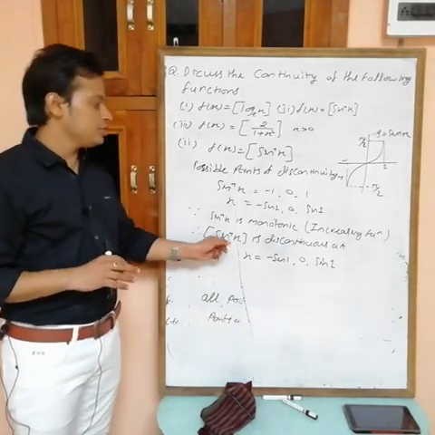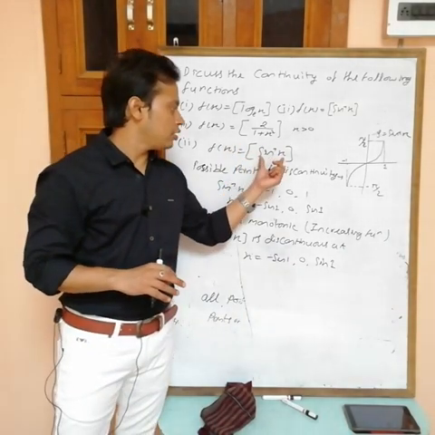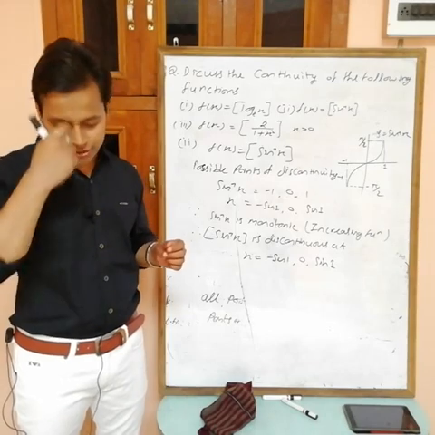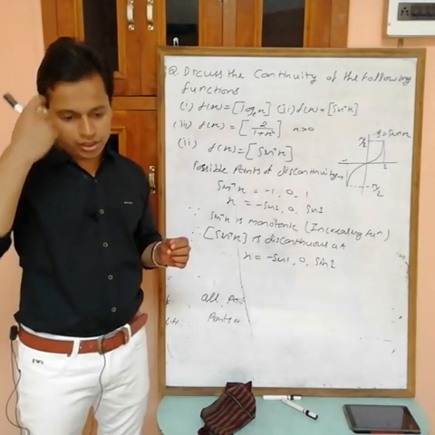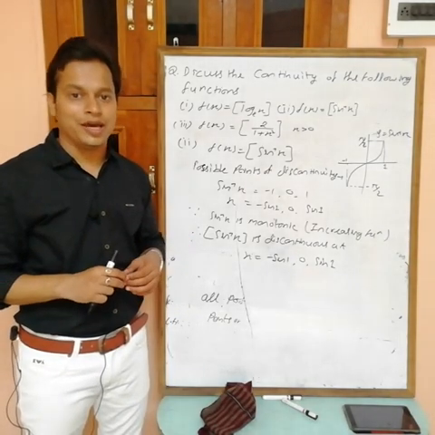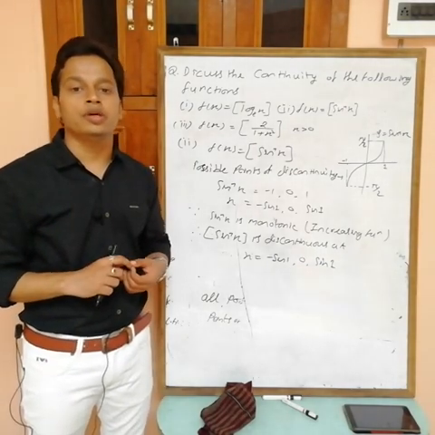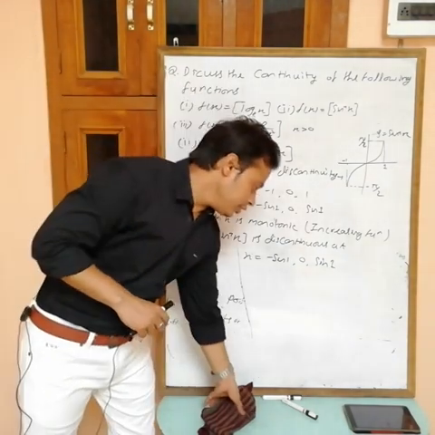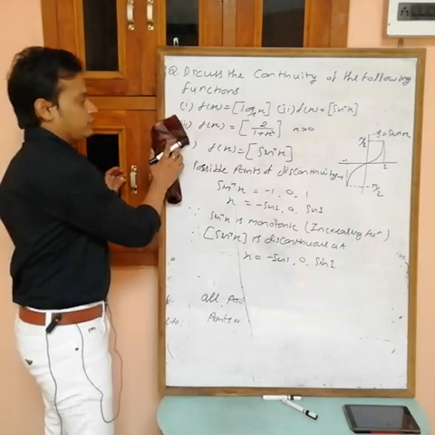Remember this is if f(x) is monotonic. If this is not monotonic, then we have to check. Then directly we can't say that this function is discontinuous at all these points. Now third one.